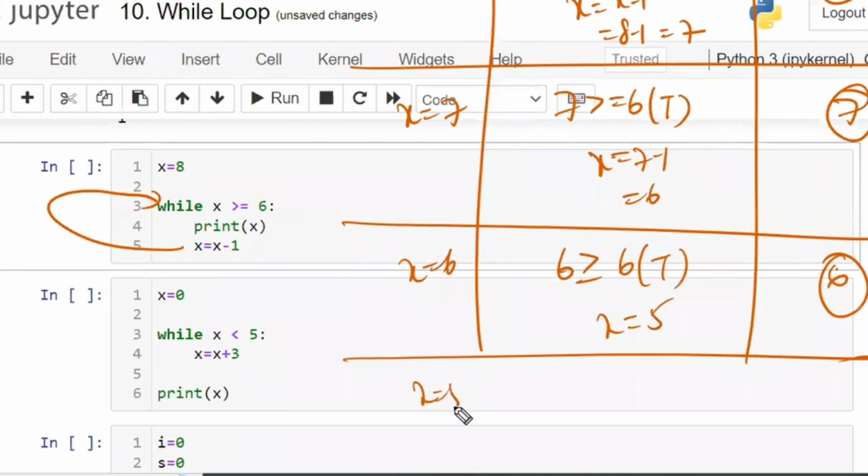Now x is equal to 5. 5 is greater than or equal to 6. Condition failed. So the while block will stop here. So these are the three things that will be printed: 8, 7, 6.